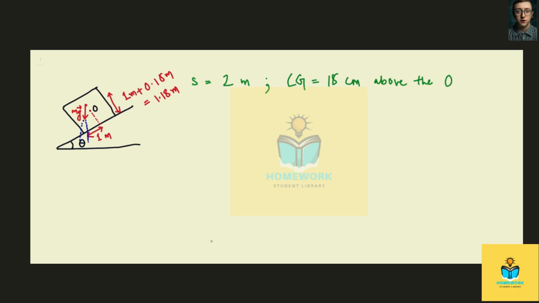So for the limiting case where the object is just on the verge of tipping, the vertical line from the center of gravity, basically this force, should pass through the edge of the base of support.